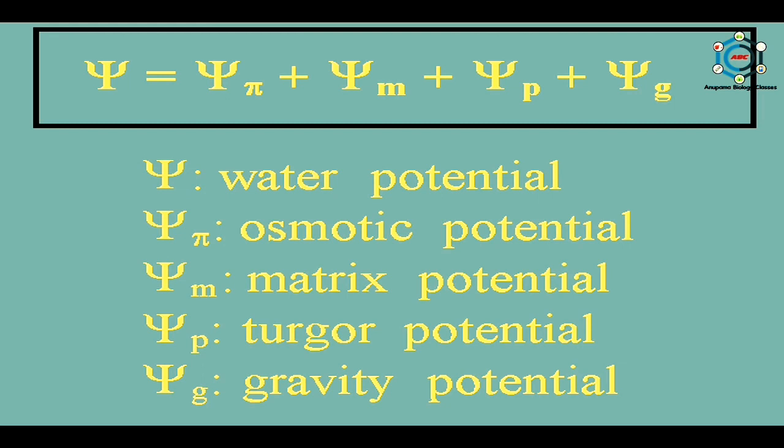If we talk about the components of the water potential, the typical plant cell consists of a cell wall, a vacuole filled with an aqueous solution, and a layer of cytoplasm between the vacuole and the cell wall. When such a cell is subjected to the movement of water, many factors begin to operate which ultimately determine the water potential of the cell.